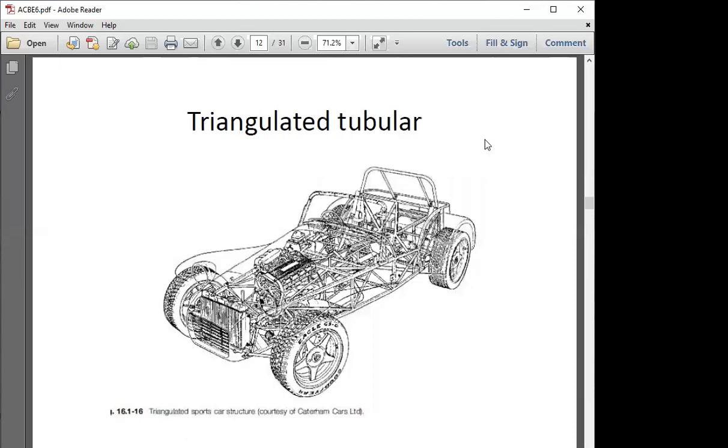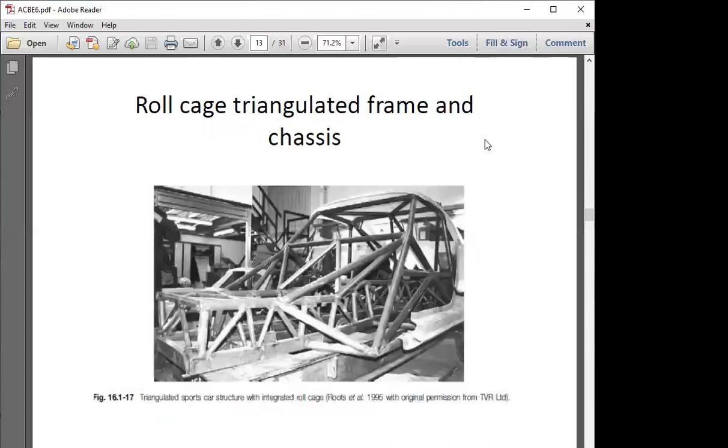Next is triangulated tubular structure, in which you are just working on frame development of the whole body as well as chassis. So here the component is not subjected to just carry vertical loads, it is subjected to torsional loads, bending loads and all. By formation of truss in particular manner to carry engine loads, passenger loads and all other component loads.